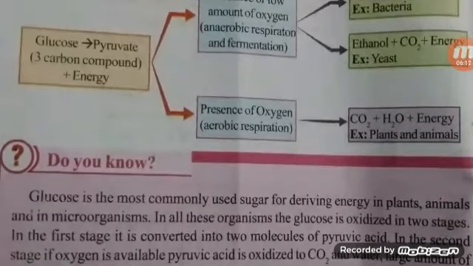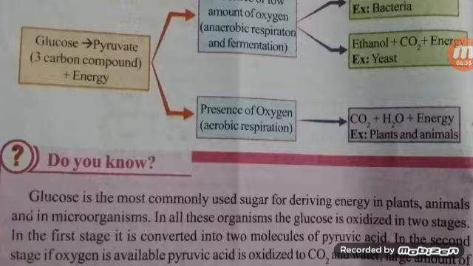All of you observe this figure. Here, glucose is the commonly used sugar for deriving energy in plants and animals. Glucose is oxidized in two stages. In the first stage, glucose is converted into two molecules of pyruvic acid.